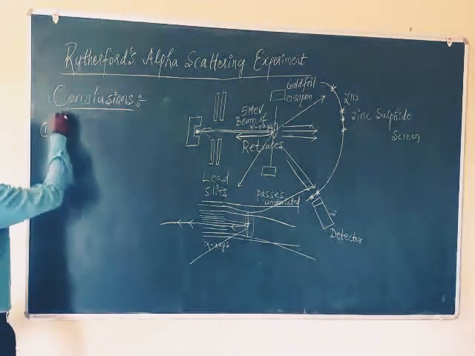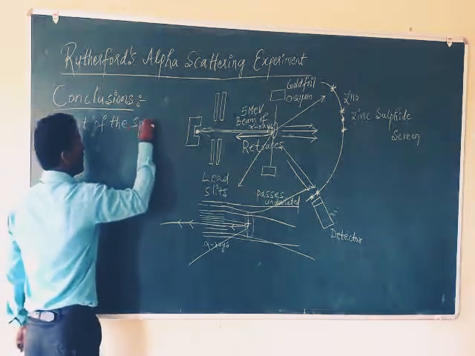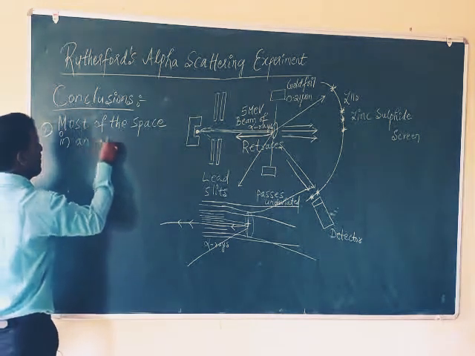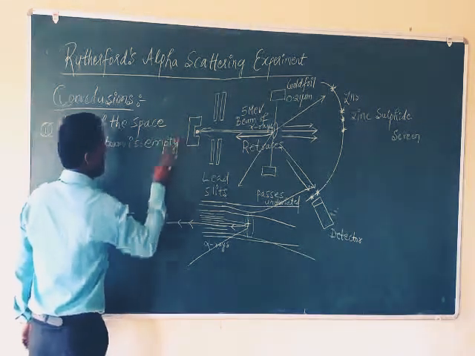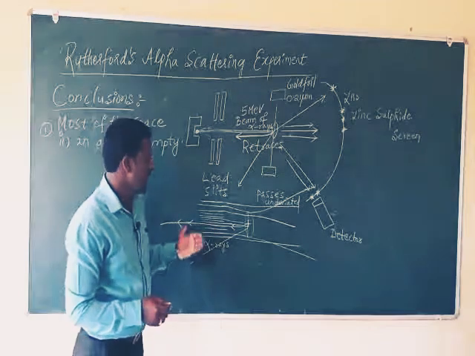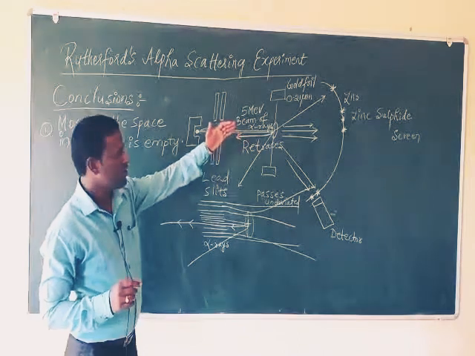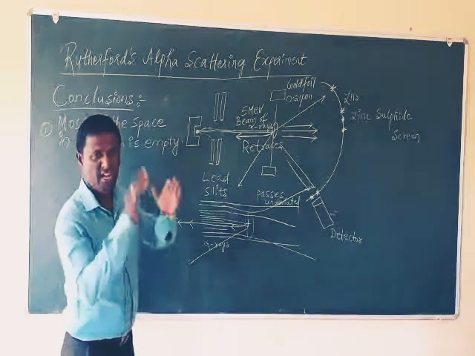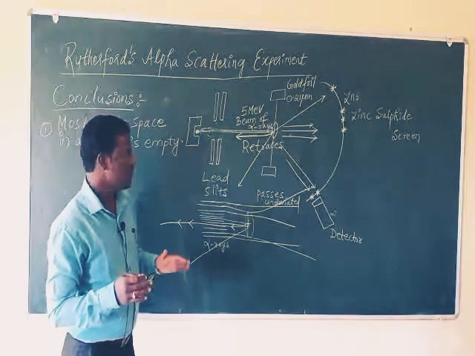First conclusion is most of the space in an atom is empty. So here, see how we can tell most of the space in an atom is empty, because most of the rays resulted in zero scattering. Most of the rays passed through the gold foil without any change in their direction. Straightly they might have traveled away from the nucleus in an atom.